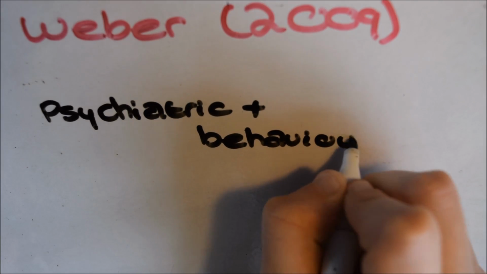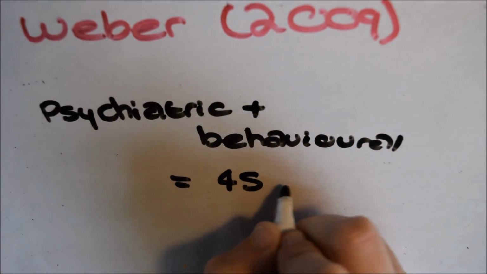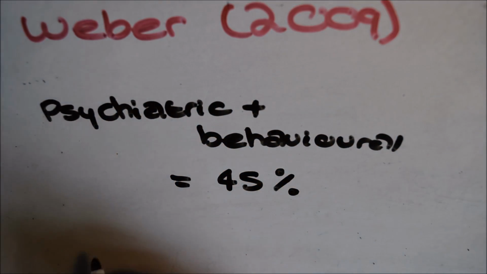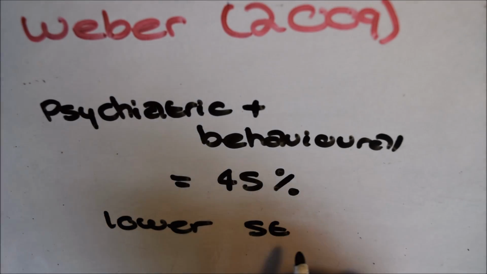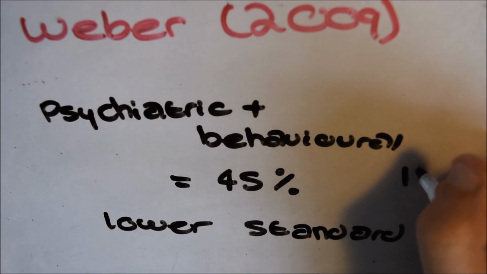Psychiatric and behavioural-related diagnosis accounted for 45% of comorbidity, suggesting that being diagnosed with a psychiatric disorder leads to a lower standard of medical care.